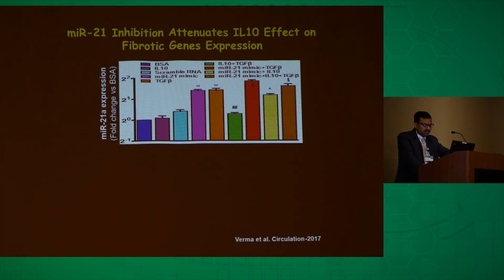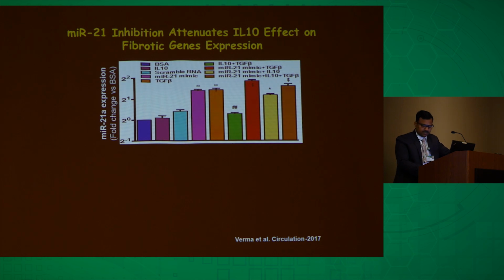To further know the mechanism, it's a very busy slide. I would like to keep your attention on these bars. After TGF treatment, the MIR21 was significantly upregulated, and IL-10 inhibited that TGF-beta induced upregulation. However, there were cells which we treated with MIR21 mimic, which further activates the level of MIR21 in these cells.